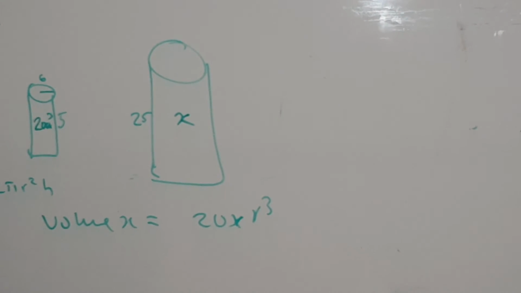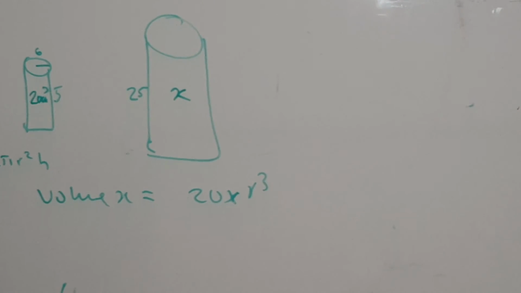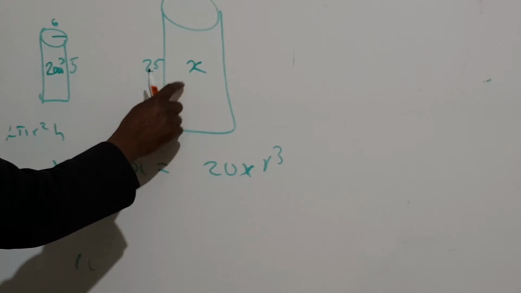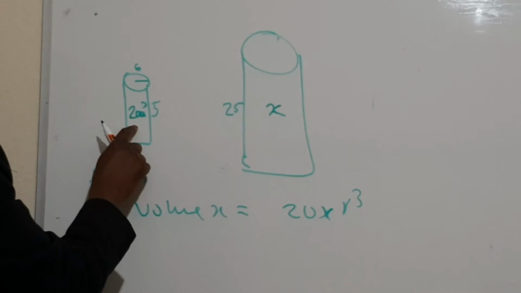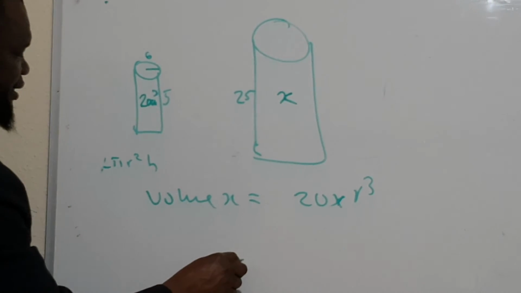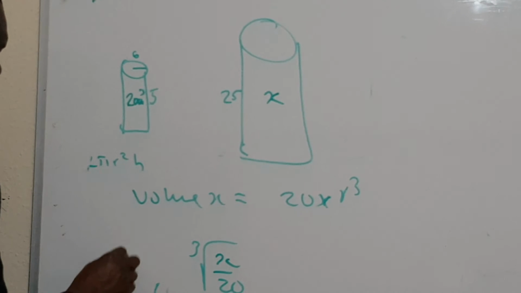That's what I want to say. If you know that volume and they want you to find the scale factor, you have to find x over 20 and take the cube root of that to find the scale factor.